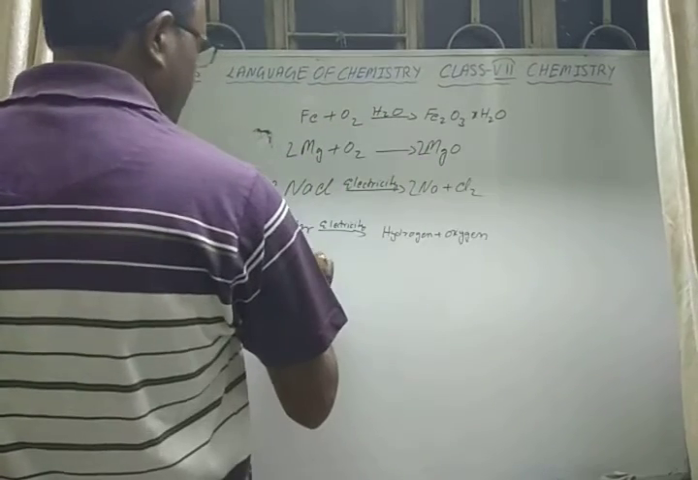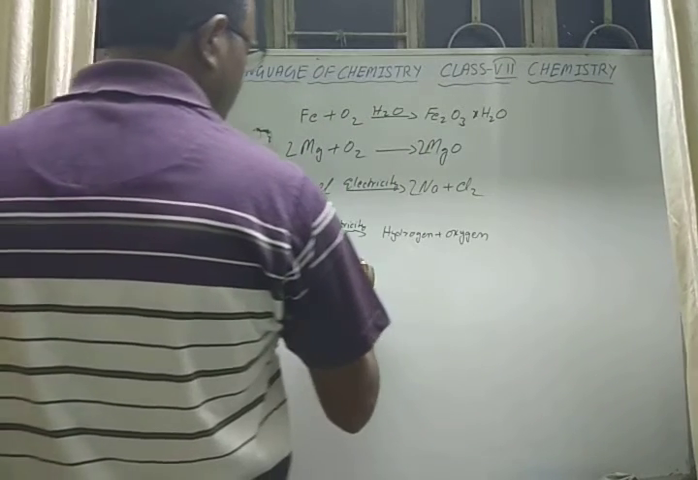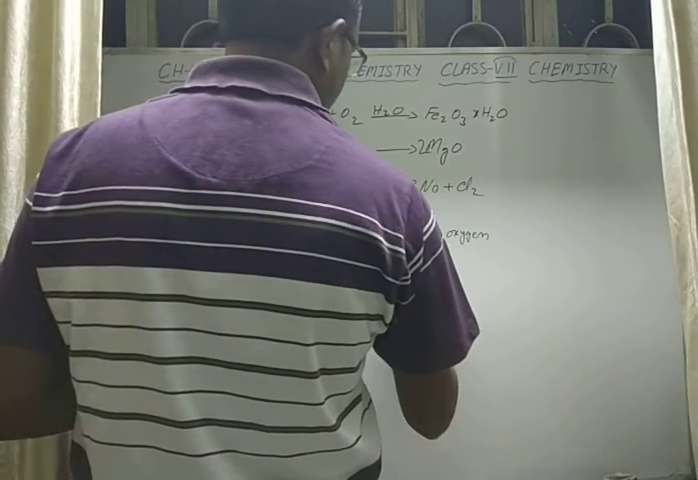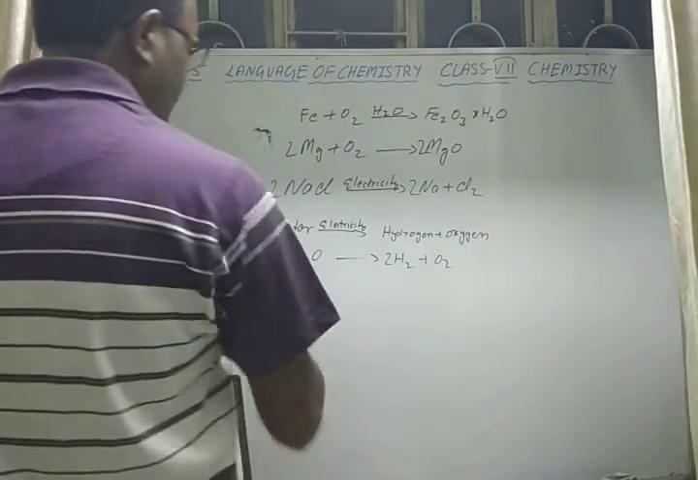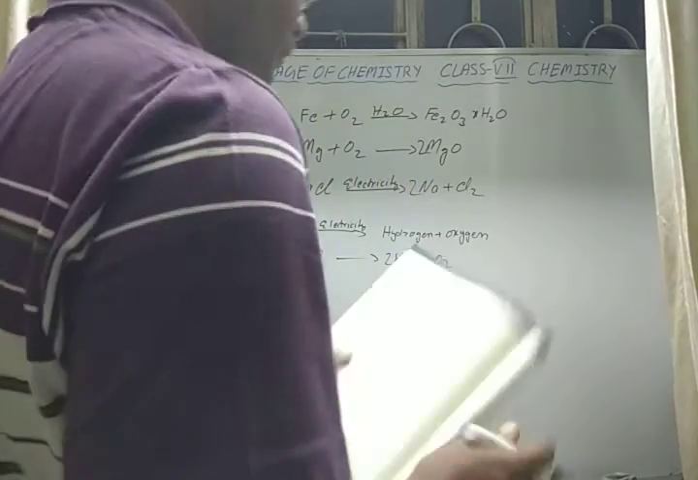Now you can write the chemical equation. H2O gives H2 plus O2. So you need to write the balanced equation always. So this is the equation.